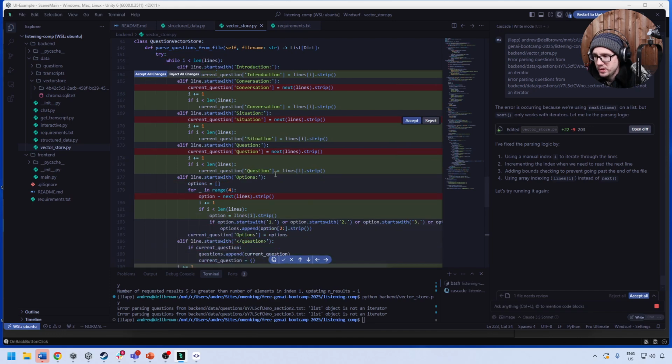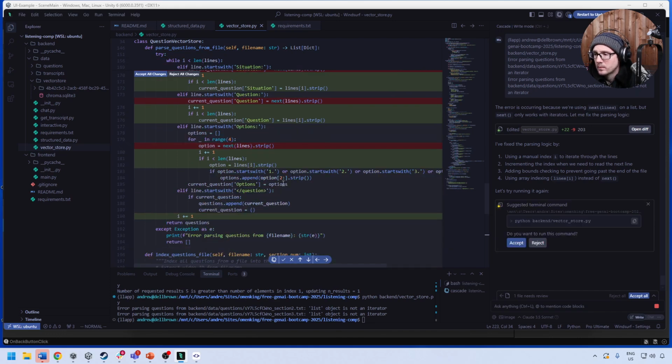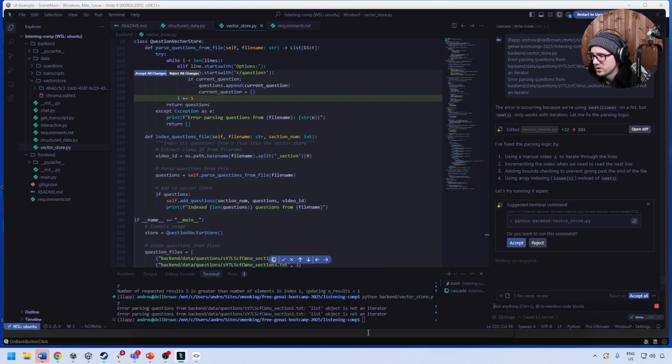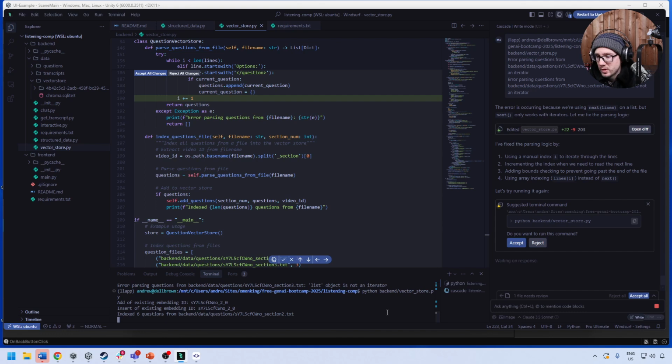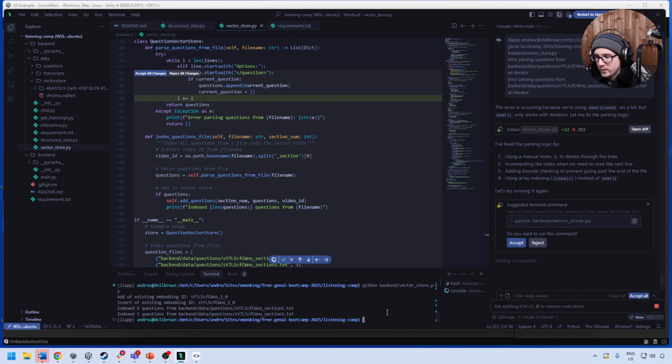Okay, so we have this here. We have some formatting things. I'm going to just run this manually. Hopefully that works. It'd be really nice if it works. There we go. Inserts existing embeddings. Index 6 questions, and 5 questions.